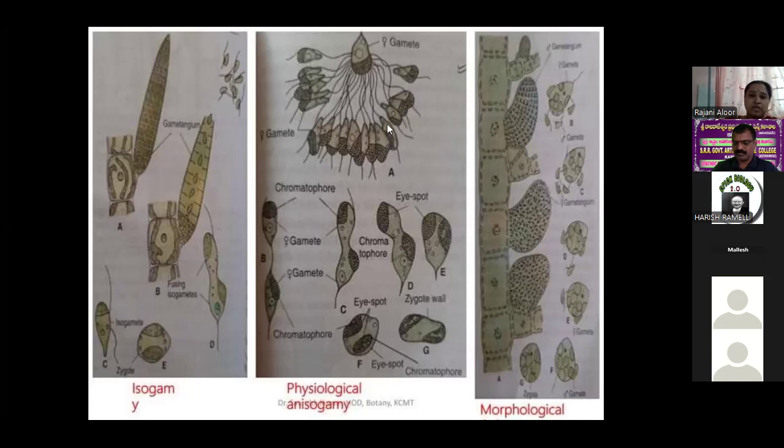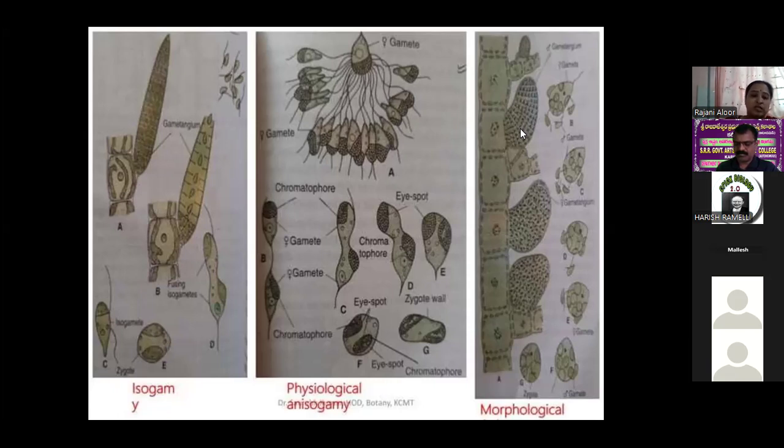This phenomenon is called what? Clump formation. Coming to the last one, morphological anisogamy. It occurs in the species Ectocarpus secundus. In this case, as you can observe in this picture, the two fusing gametes are dissimilar in size.